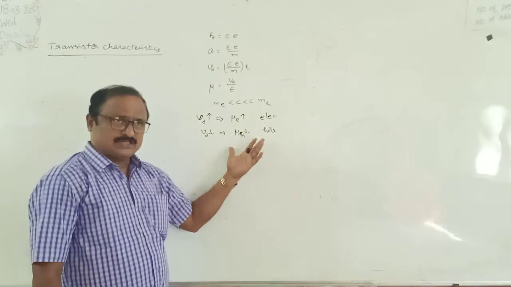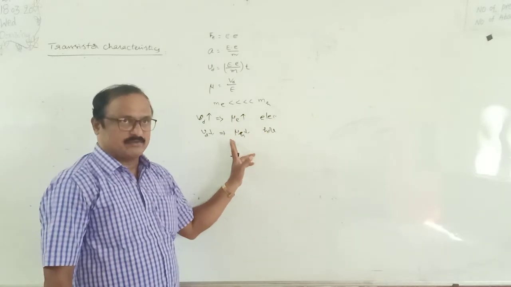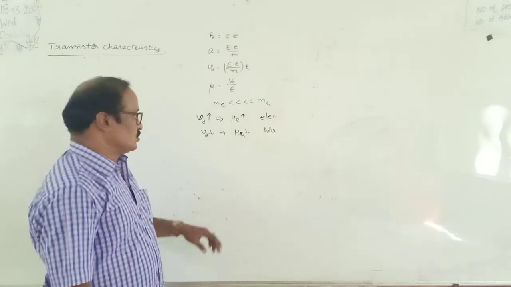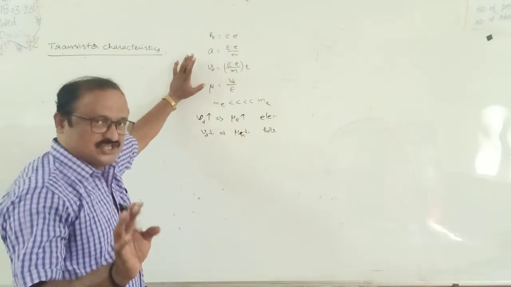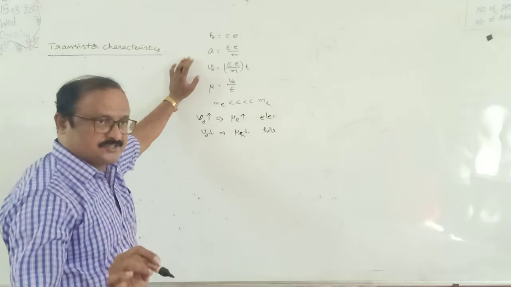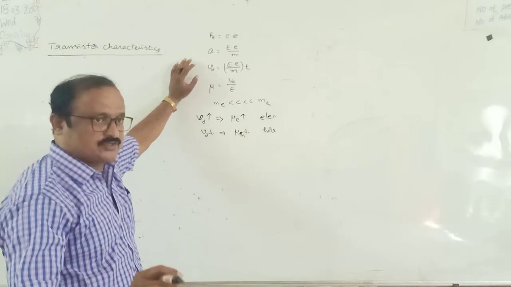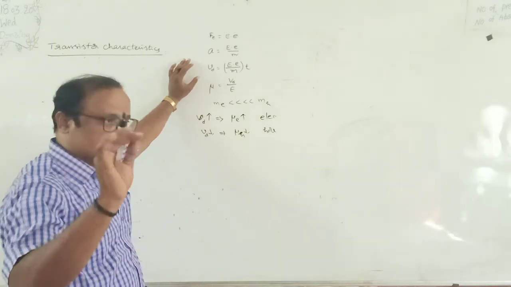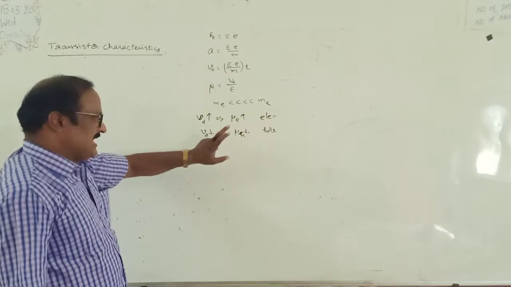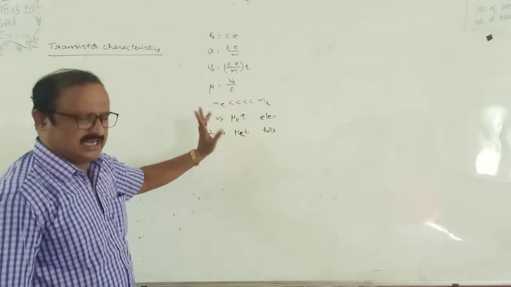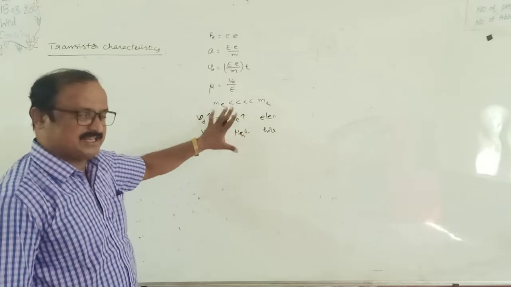Positive charge holes may generate some electric current, but it is very feeble compared with the electrons. Right? So what is the right answer? NPN transistor is widely used in electrical circuits compared to PNP transistor because the mobility of the electron is greater than the mobility of the positive charge hole. Enough. That is the main reason.